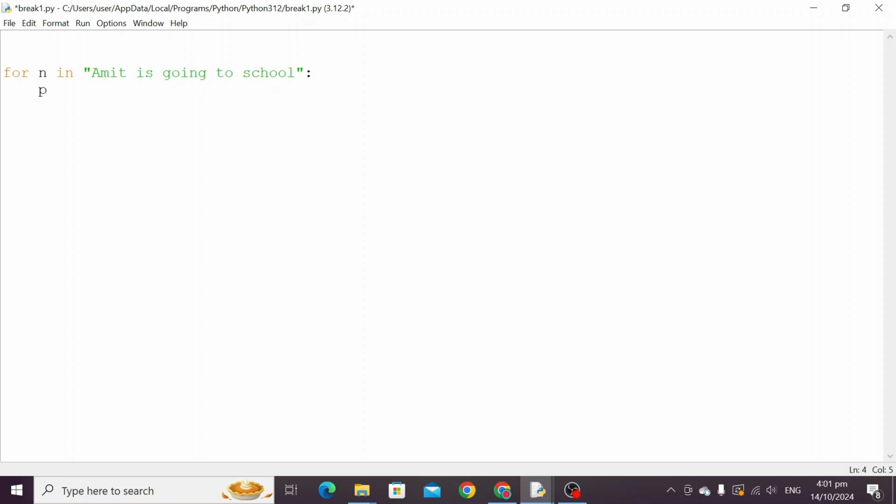Now we can write here print. It will print immediately all the characters one by one, but we want the continue statement. If n will get a single character, if n equal to 'a' or n equal to 'i', then continue, otherwise print. So let us execute.